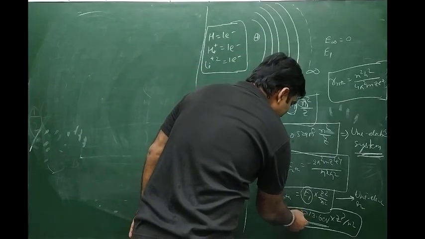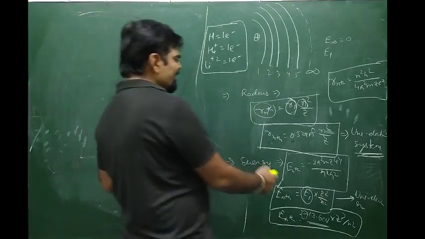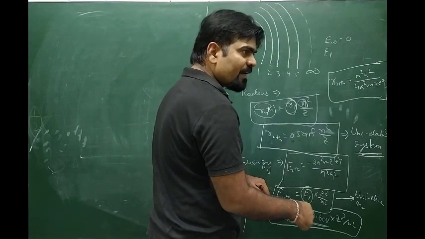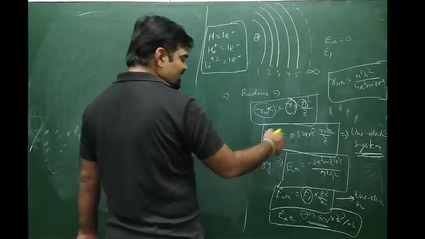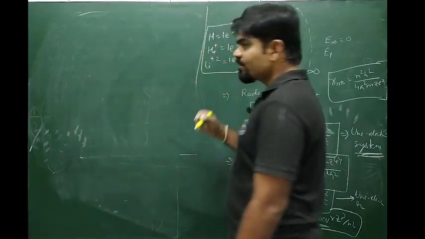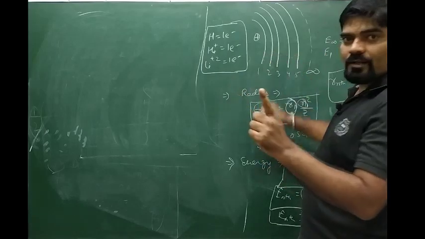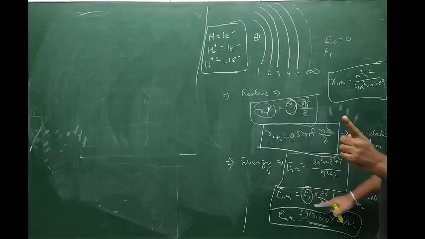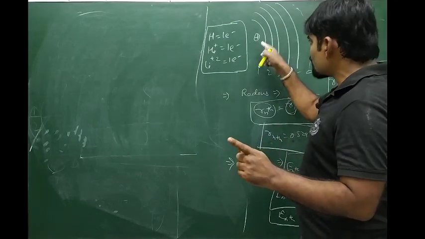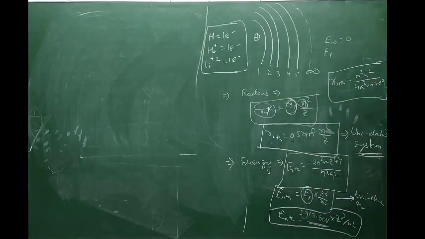The negative sign indicates that the net energy is negative. What does it mean? It is the lowest value of the energy, that is, the ground state energy. Less than this energy for that particular cell is not possible. If there is a hydrogen atom and n is taken as 1 for the first cell, the value of E is minus 13.6 electron volt. So less than 13.6 electron volt for the first cell of a hydrogen atom is not possible. That is the meaning of the negative sign.